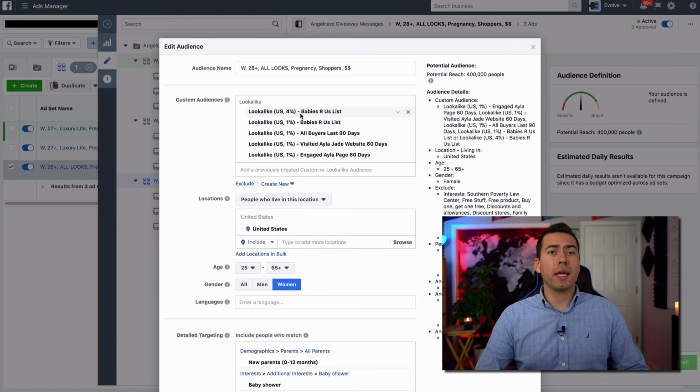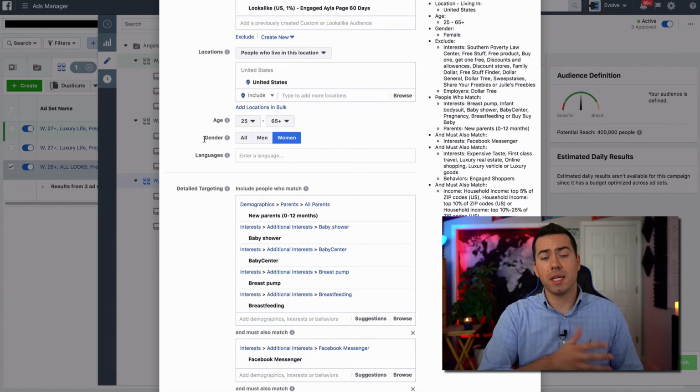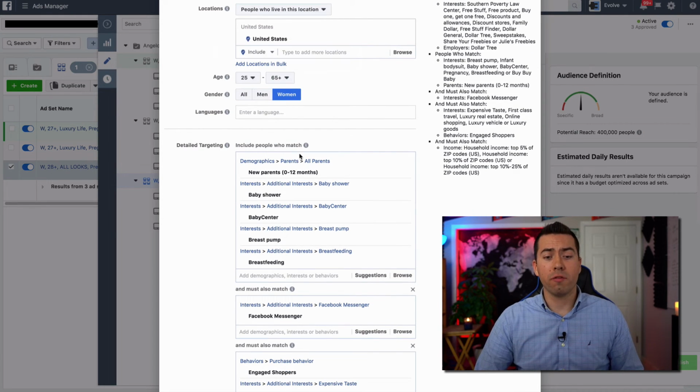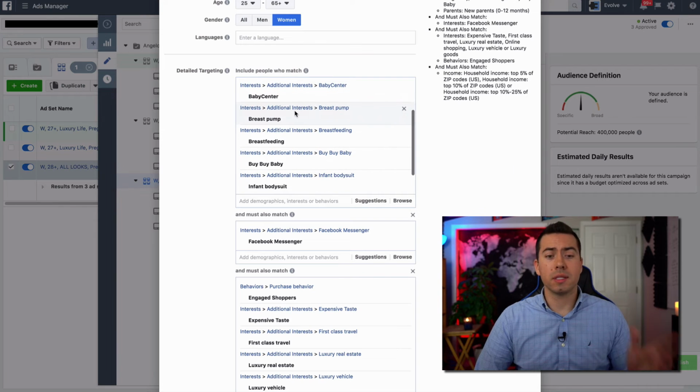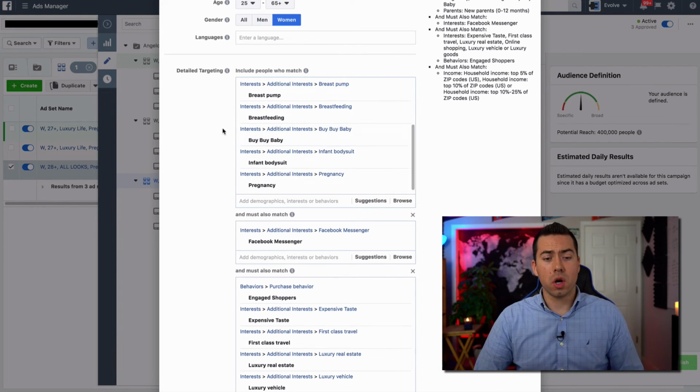So I'm doing a lookalike of the Babies R Us list. I'm doing a lookalike of our buyers, people that visited the website, people that engaged with the page. Then we're narrowing down those lookalikes using the similar targeting that we used in the other ad sets that I just showed you. So women that are 25 plus, that are new parents into baby shower, baby center, breast pumps, all the baby related targeting right there.